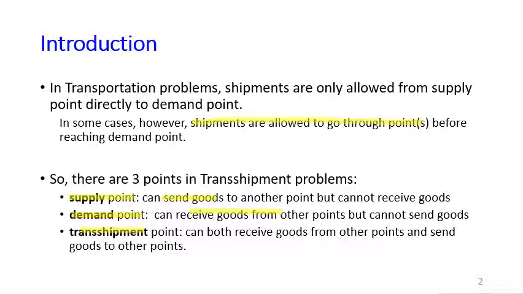So it's okay if you do not have pure supply points or pure demand points. Okay, keep that in mind. Supply points can only send goods. Demand points can only receive. If all your points can both receive and send, it means that all your points are transshipment points.